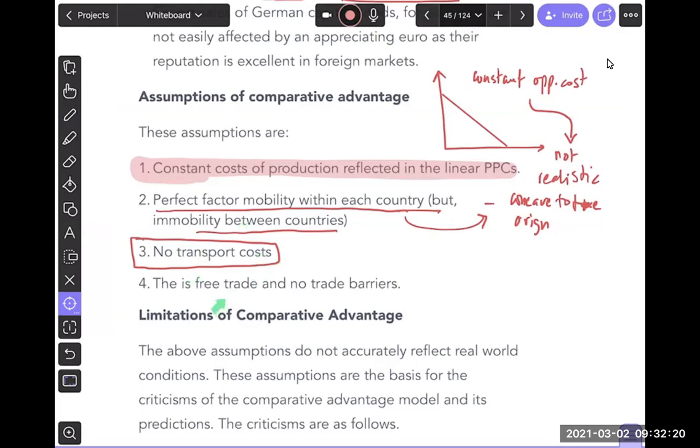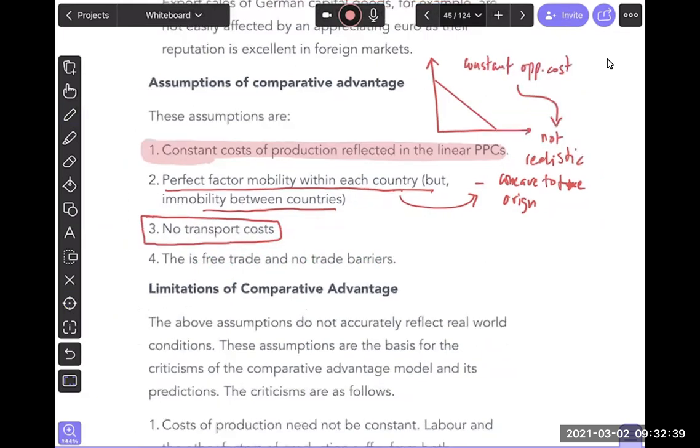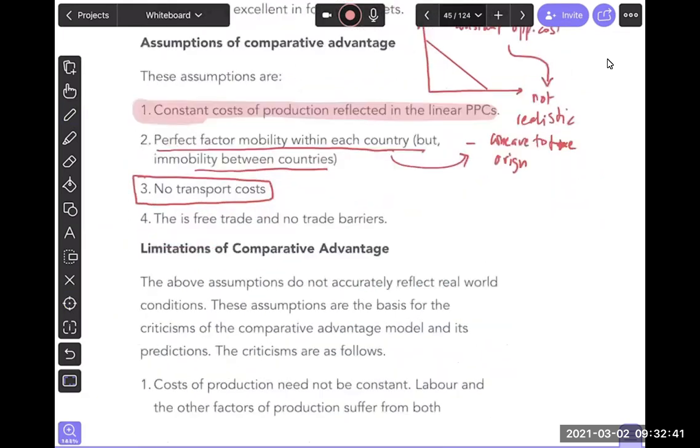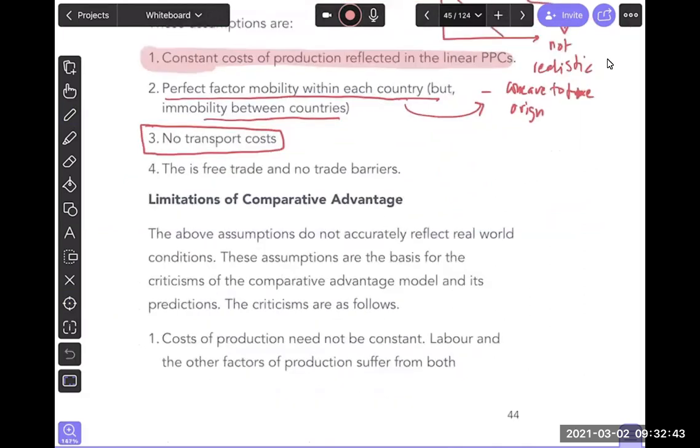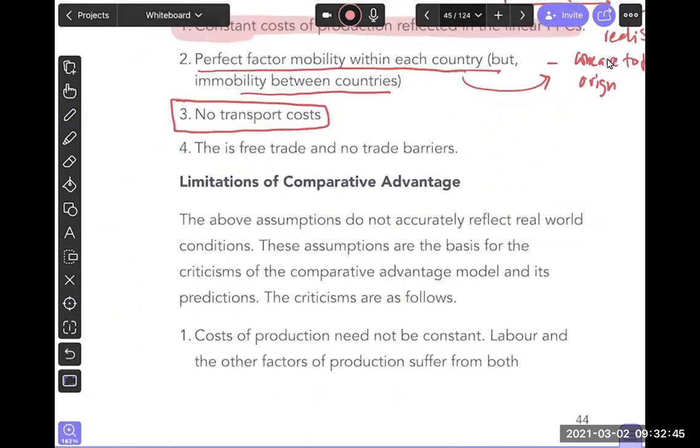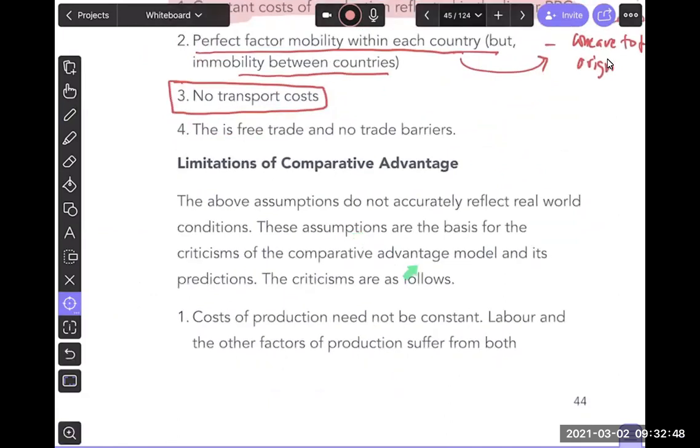Lastly, guys, we assume that there is free trade and no trade barrier. Is that a good assumption? Do you think there is free trade in the world? There are actually trade barriers. A lot of countries do not allow free trade to happen, and because of that, again, this model is weak, and that's why I want to discuss the limitations. So the above assumptions do not accurately reflect real world conditions. These assumptions are the basis for the criticism of the comparative advantage model.